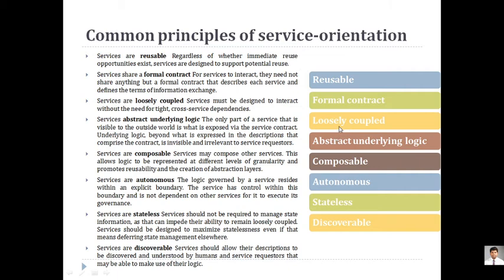Now loosely coupled. As we say, the service should not be tightly coupled, it should be loosely coupled. It means that it should be working across service departments, it should be working on different platforms, and it should be reusable by different applications. So we have to create a service that is loosely coupled with one another, just like when you want to interact with the internet, you directly call the service provider and you get connected.